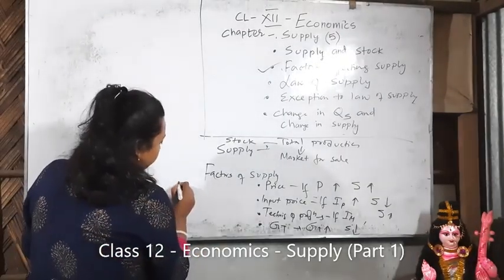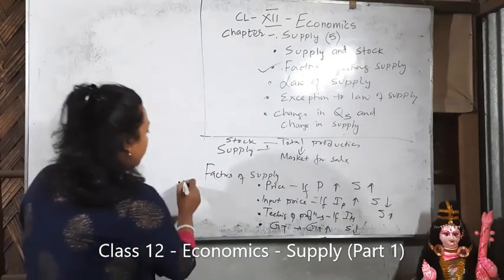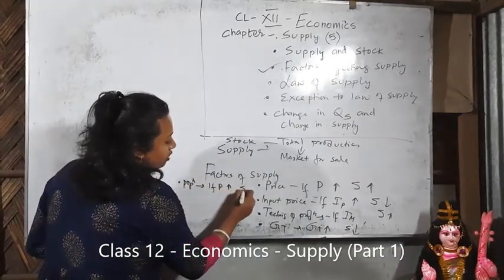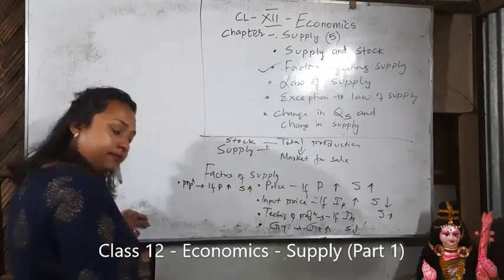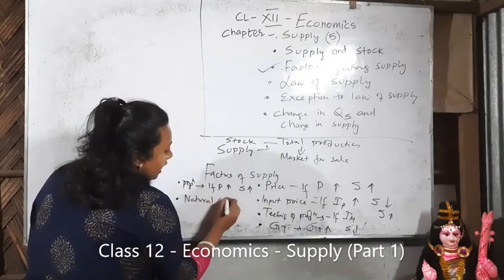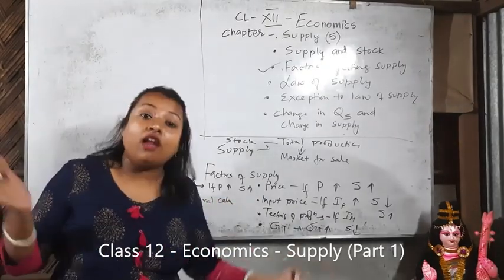Next factor, population. If population is high, what will happen? Supply also will be high. Clear? Next, natural calamities. Natural calamities like earthquake, like flood.